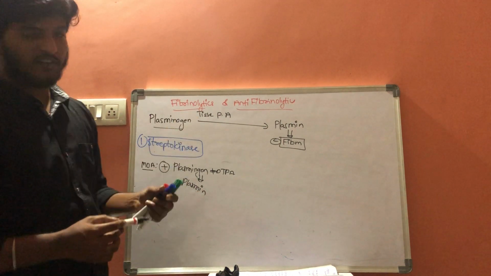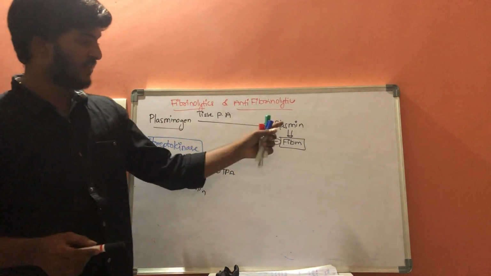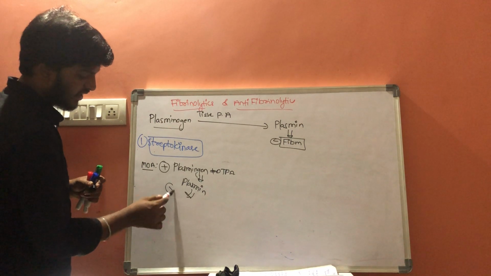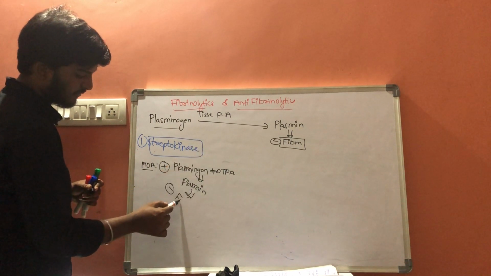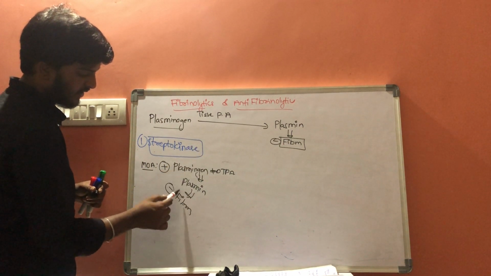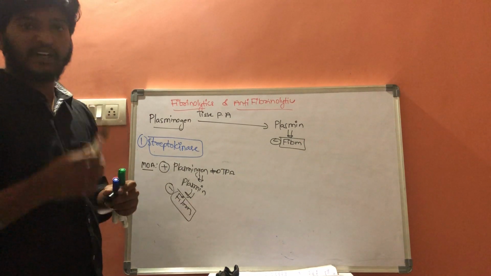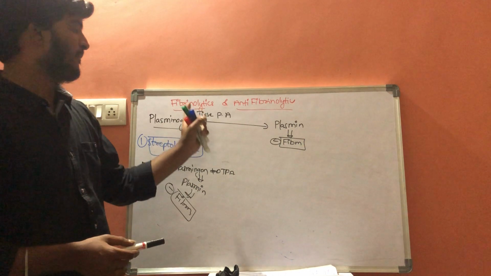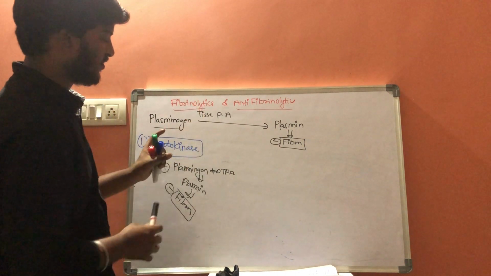When plasmin is formed, it results in breakdown of fibrin. In this way, streptokinase acts as a fibrinolytic drug. This is the first group of drugs.